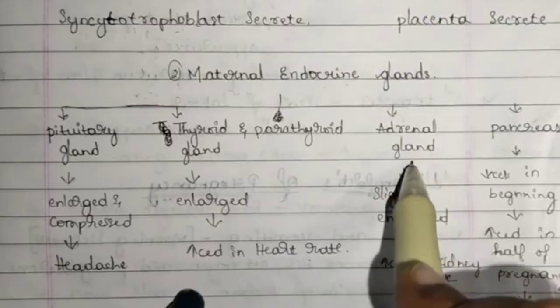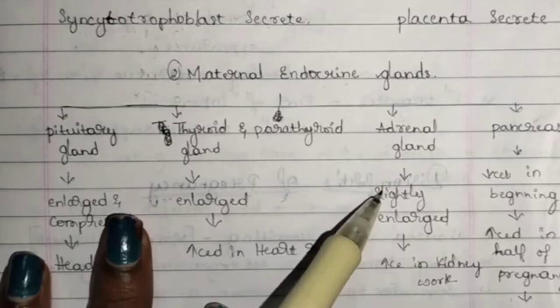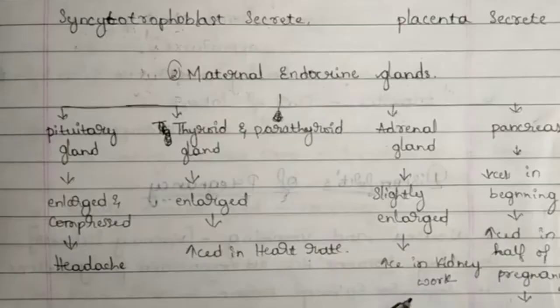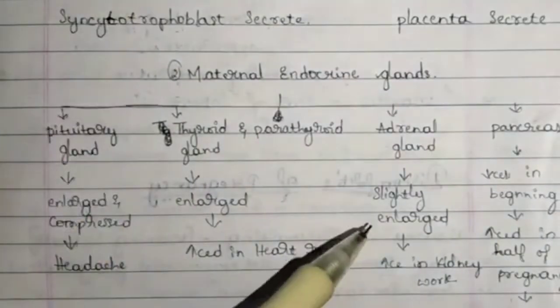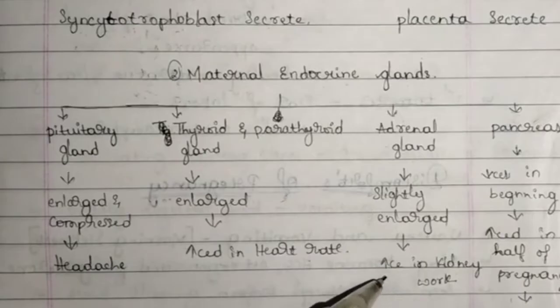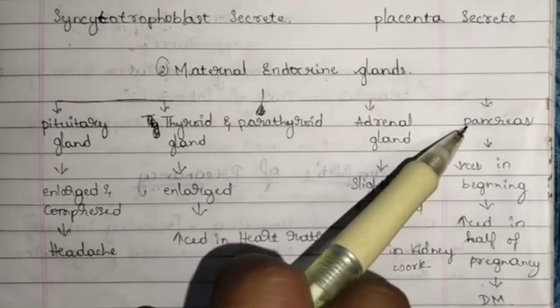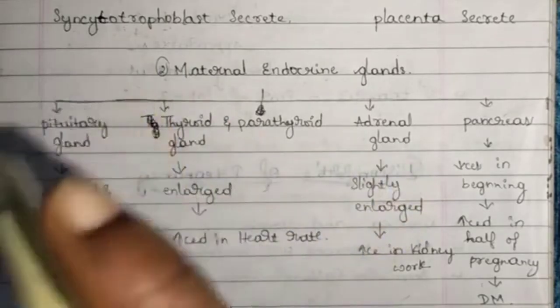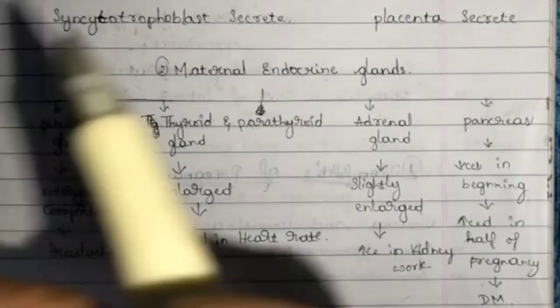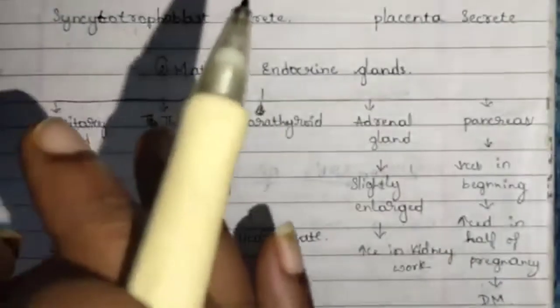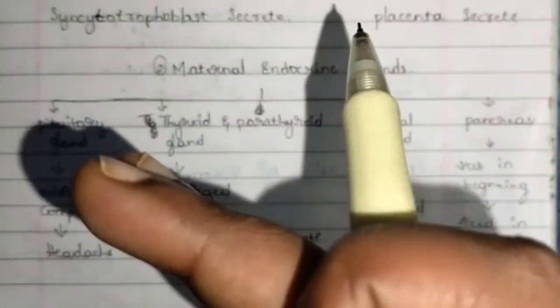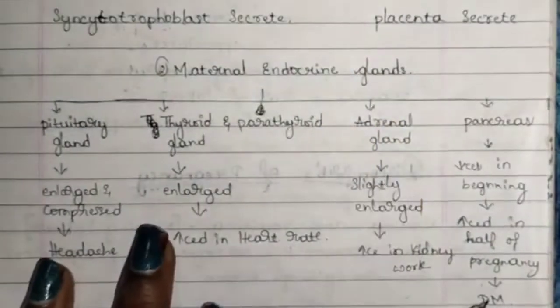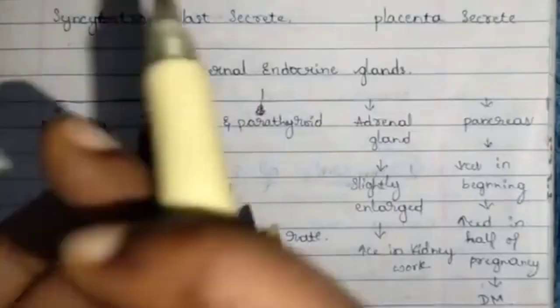Next, adrenal gland. The adrenal gland is present above the kidney, and this gland will be slightly enlarged, and because of this enlarging there is a chance of increase in workload. Already the workload is increased, and this is also a reason for the increase in workload. Pancreas: at the beginning of the pregnancy it will decrease in size, but after the half of the pregnancy it will increase in size. Because of this decreasing and increasing in size, there is a chance of getting diabetes mellitus, that is nothing but sugar.